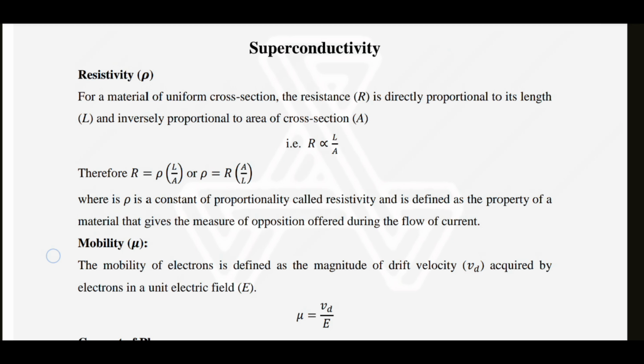Mobility, mu. The mobility of an electron is defined as the magnitude of drift velocity acquired by electrons in a unit electric field. Mu equals Vd by E.